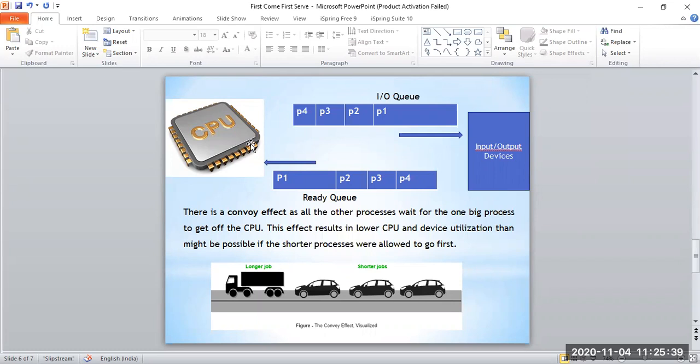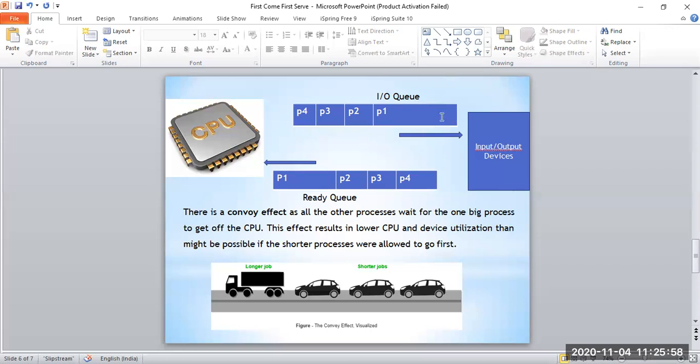And when P1 completes its execution, then it will go for the input output devices, right? After the process is completed, obviously the process data should go to some input or output devices. So it will be placed in the first place of the IO queue.